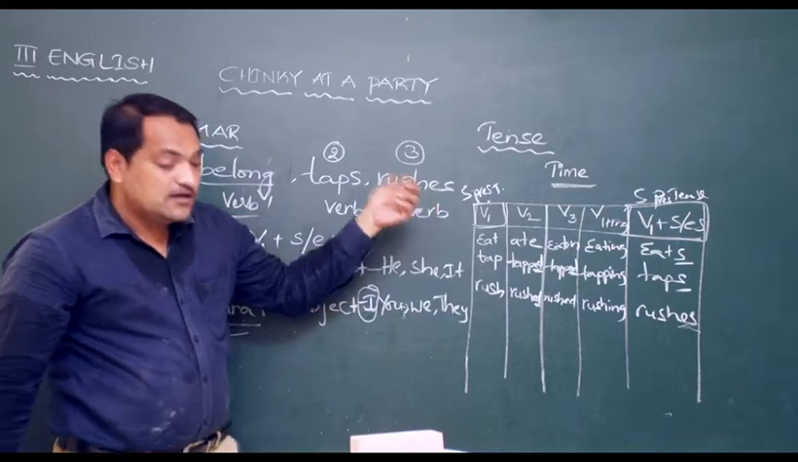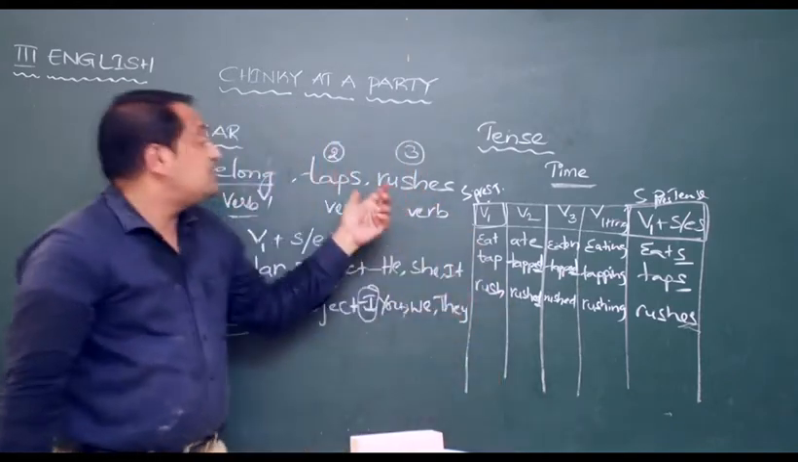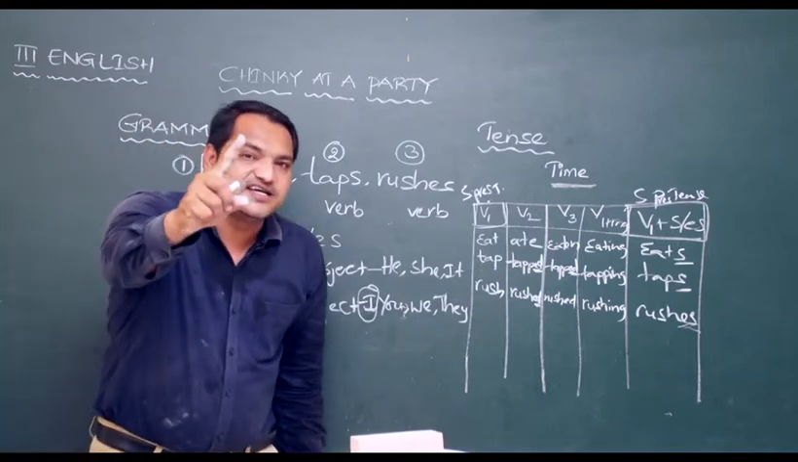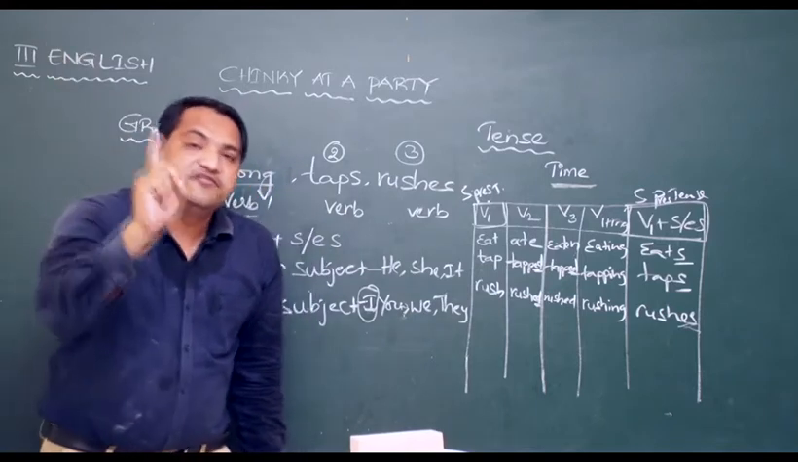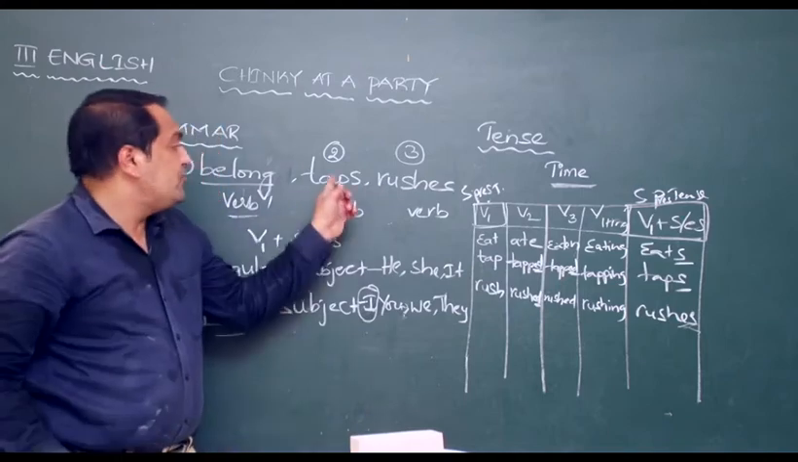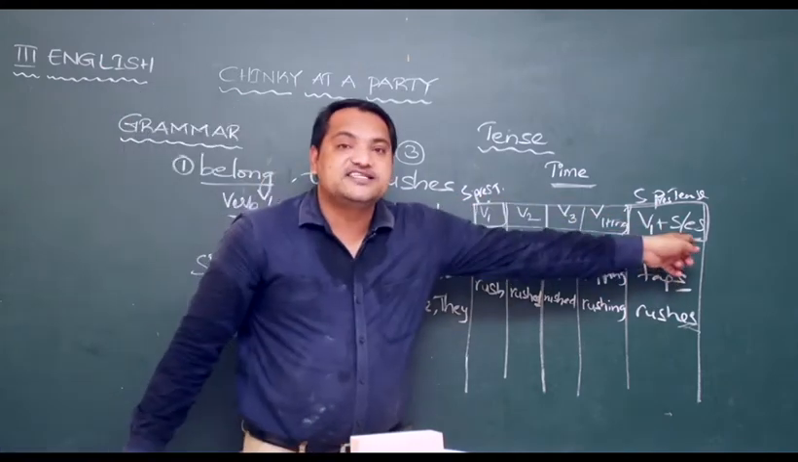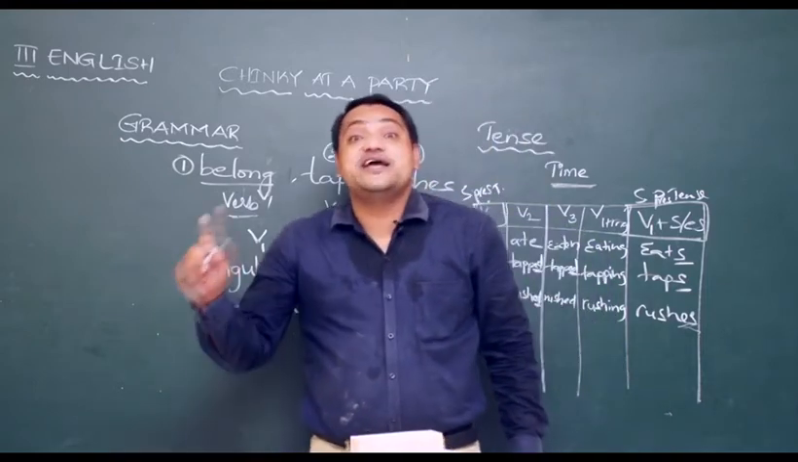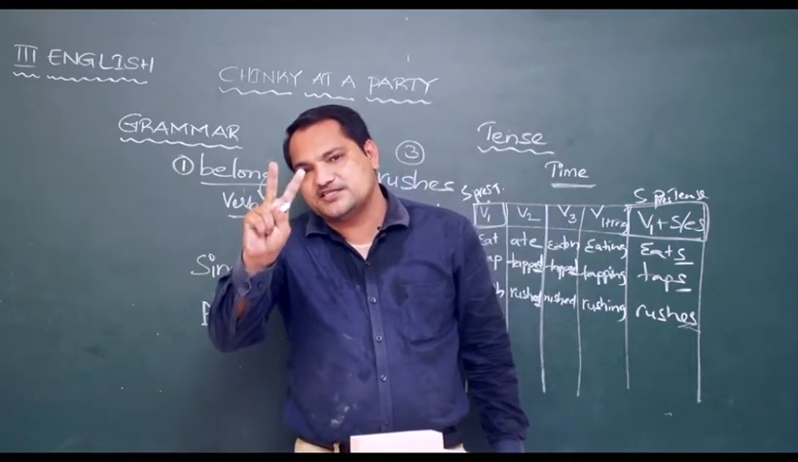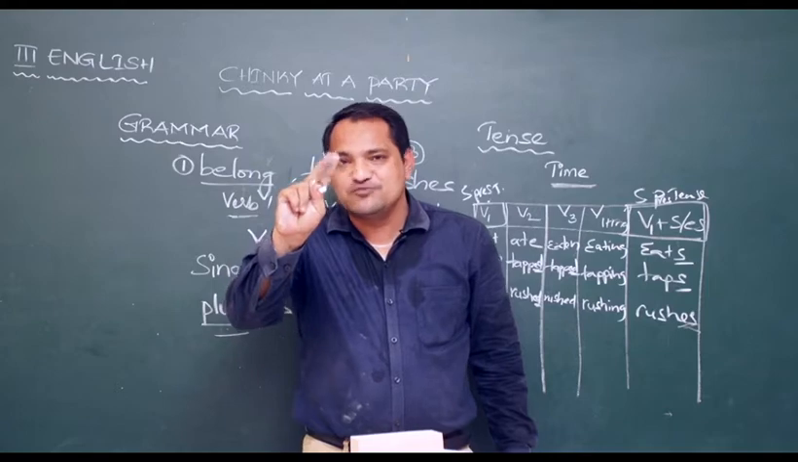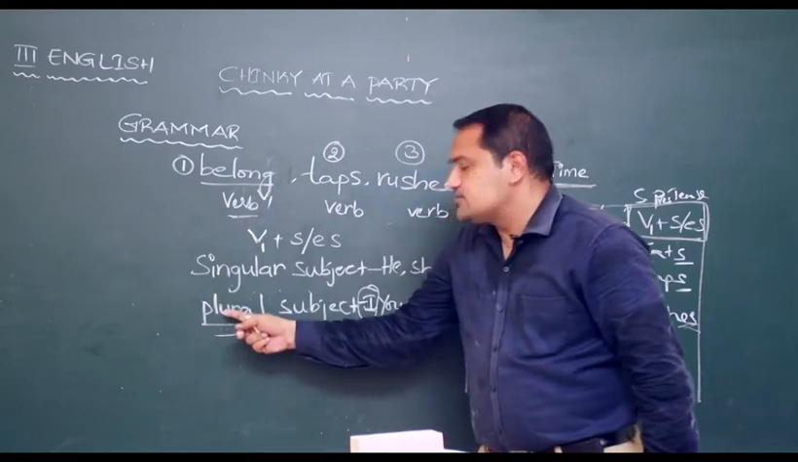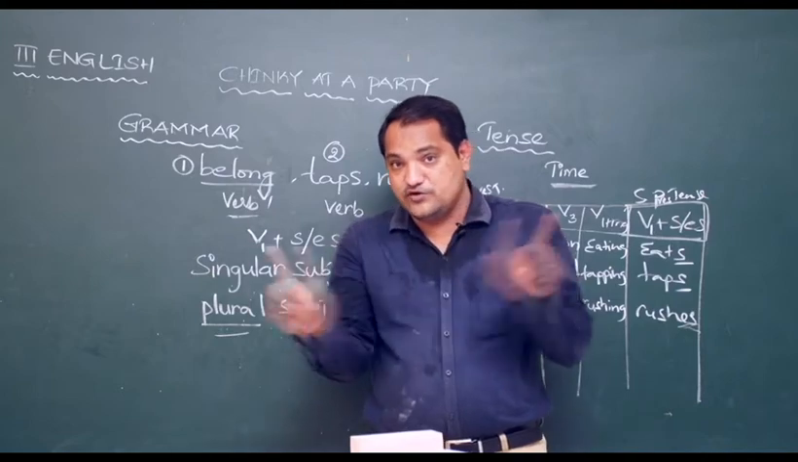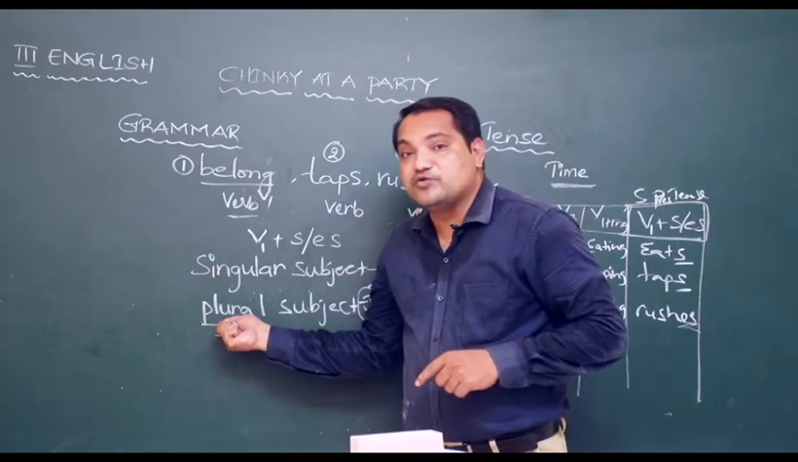Then rushes. Who rushes? Farha's mother. Mother is singular. Mothers is plural. Farha's mother is singular. When you have a singular subject, S or ES. Now let us quickly do. My parents. One parent or two parents? Two, no? Two means more than one. Plural subject. So when you have a plural subject, do we add S? No, we don't add S when we have a plural subject.